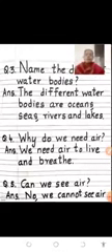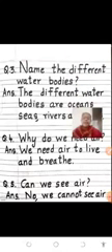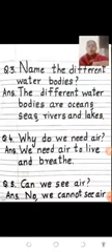Now, let us see the third question. Name the different water bodies. The different water bodies are oceans, seas, rivers and lakes. Why do we need air? We need air to live and breathe.